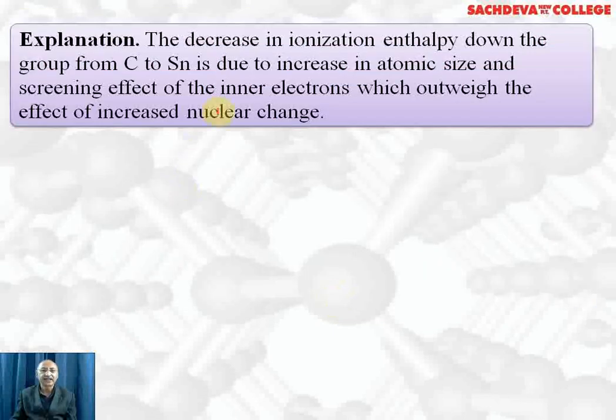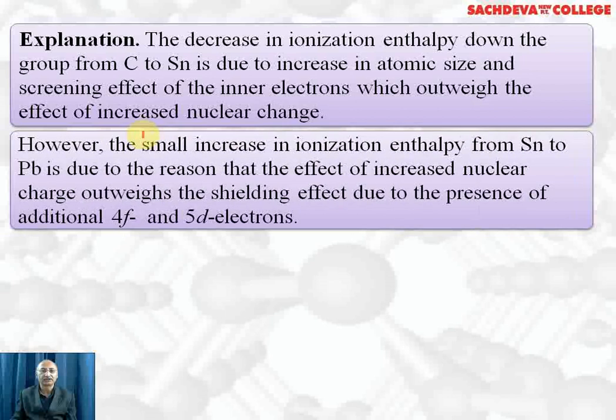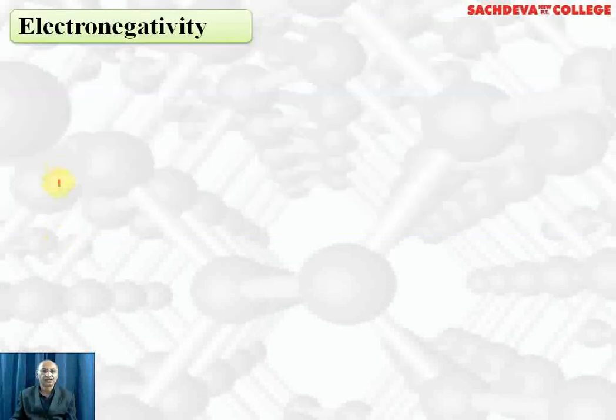The decrease in ionization enthalpy down the group from carbon to tin is due to the increase in atomic size and screening effect of the inner electrons, which outweigh the effect of increased nuclear charge. However, the small increase in ionization enthalpy from tin to lead is due to the effect of increased nuclear charge outweighing the shielding effect, due to the presence of additional 4f and 5d electrons which have poor shielding effect.